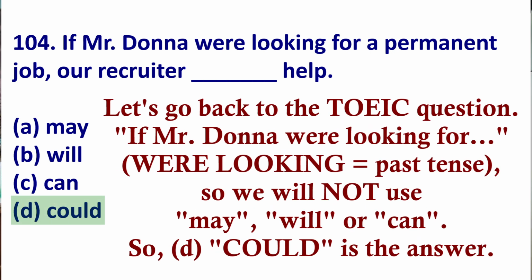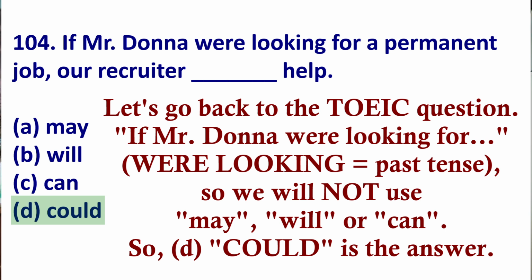Okay, let's go back to the TOEIC question. We see if Mr. Donna were looking for a permanent job. We see were looking, not is looking. We're using were looking, which is past continuous. So we will not use will. Remember, that's for the first conditional, but this is second conditional.